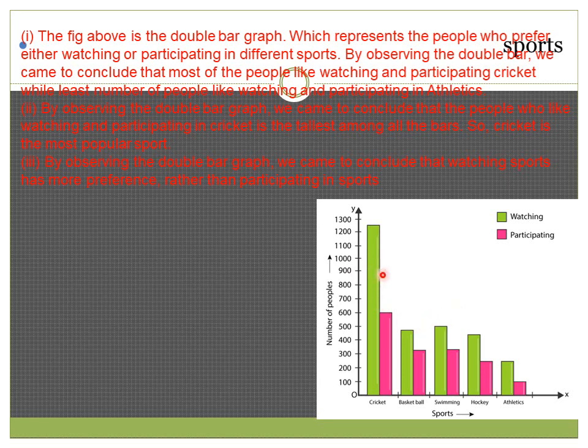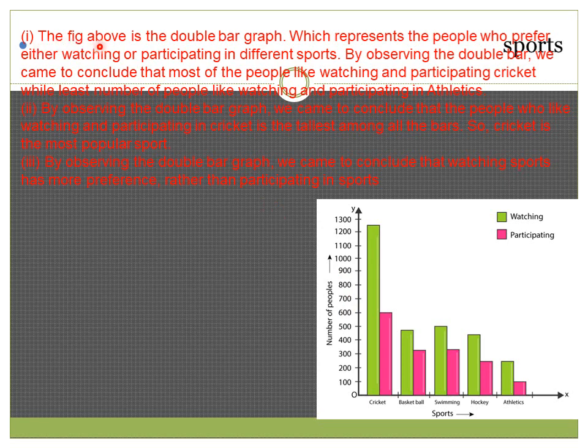If you see, almost it is double. The watching is double the participating. We have plotted the graph according to the data here for cricket, basketball, swimming pool, hockey and athletics. So now what do we infer from this graph?